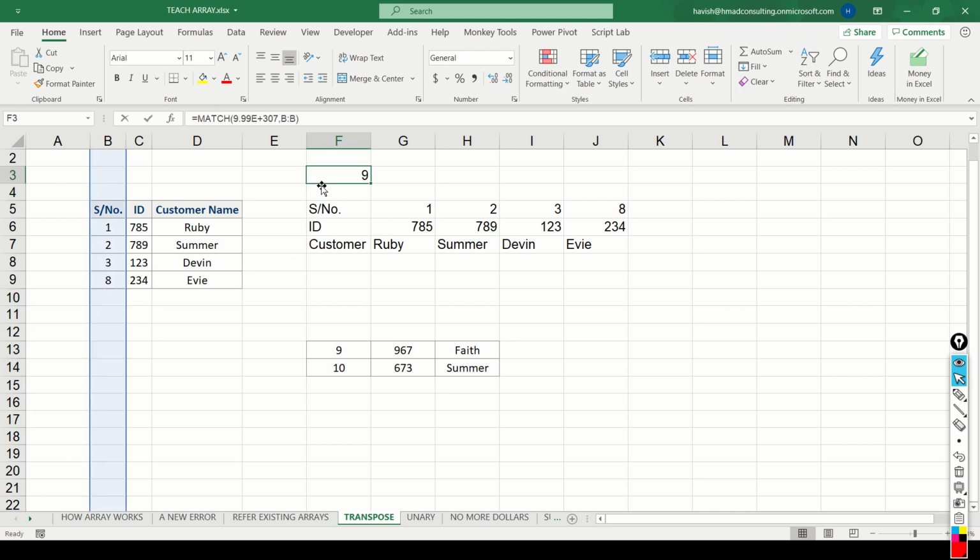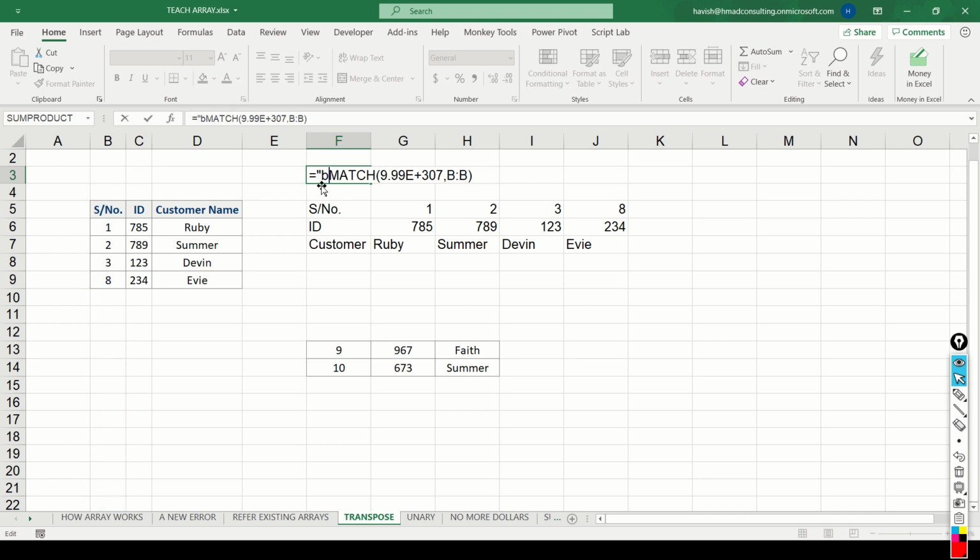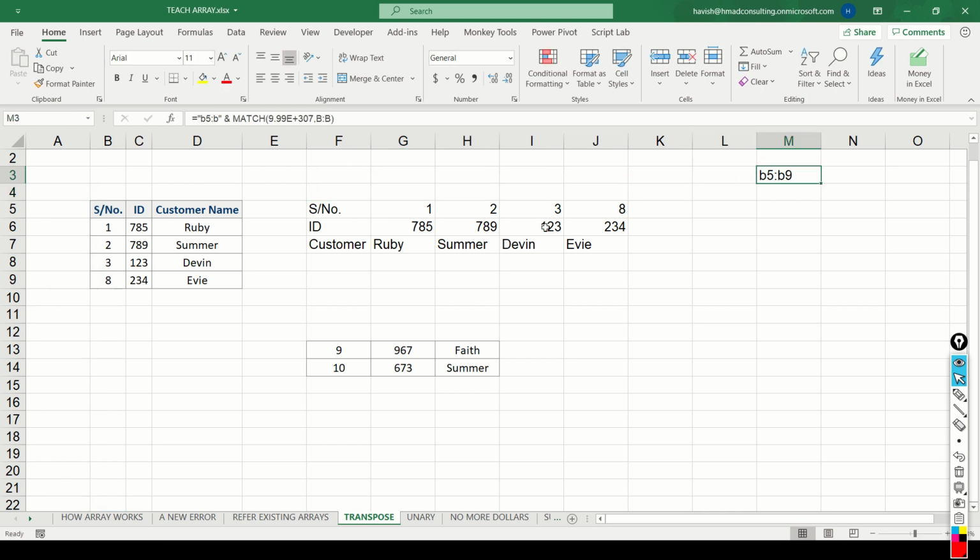How do we use it? We can take this entire thing, which is giving us a number, and we can add B5 colon. Now we know that our first value is in B5 and the last value is in the 9th row. So the result will be B5, B9. Let me just put this here.